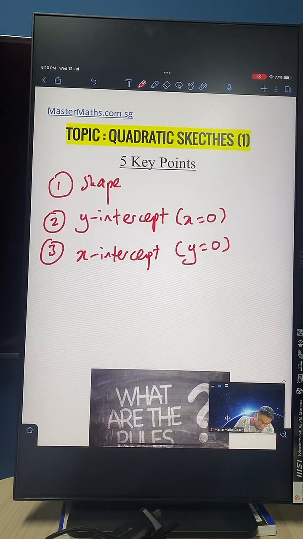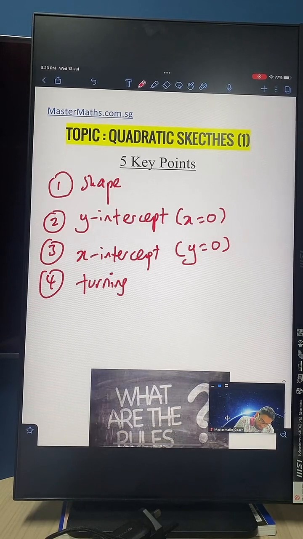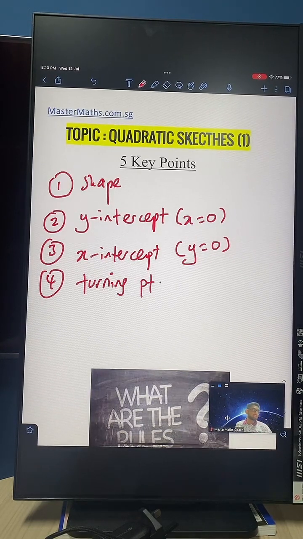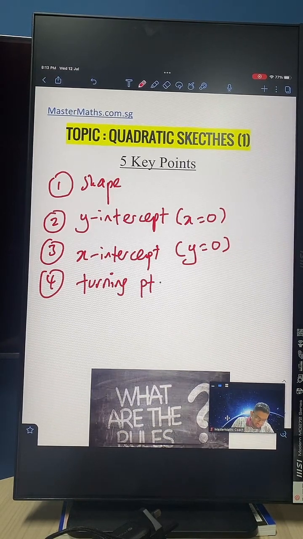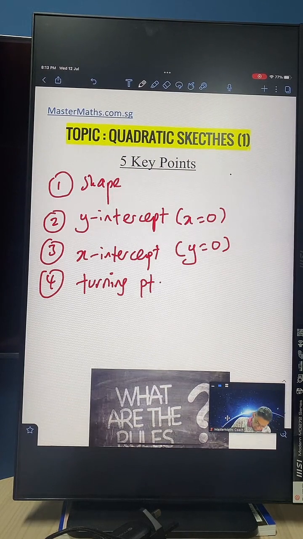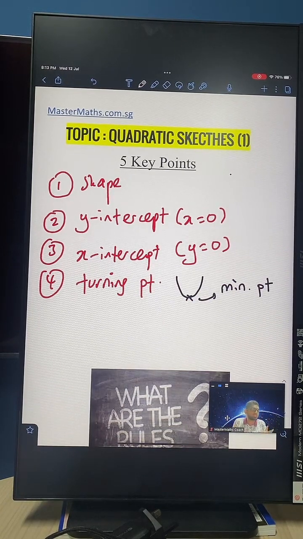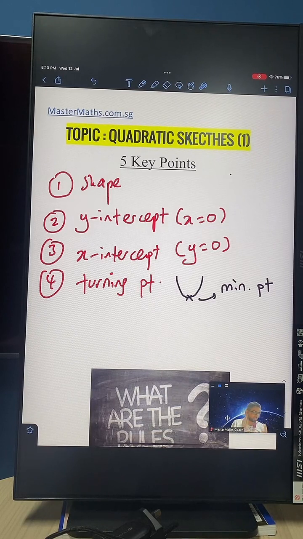The fourth thing you need to know is this thing called the turning point. If you have a smiley face, like in the graph earlier, then you will have what is known as a minimum turning point. A minimum turning point means it's the lowest turning point that you have. What are the coordinates of this particular minimum point?